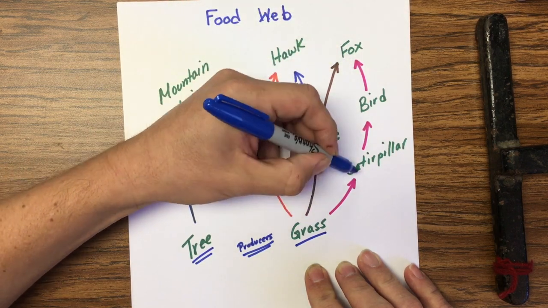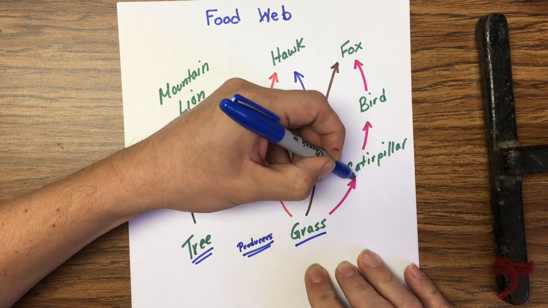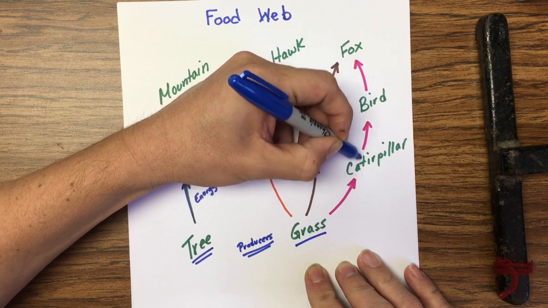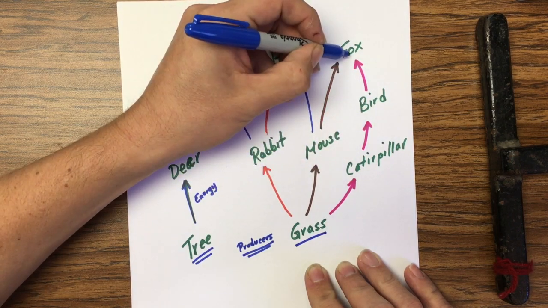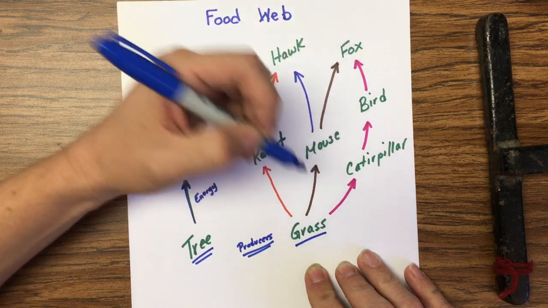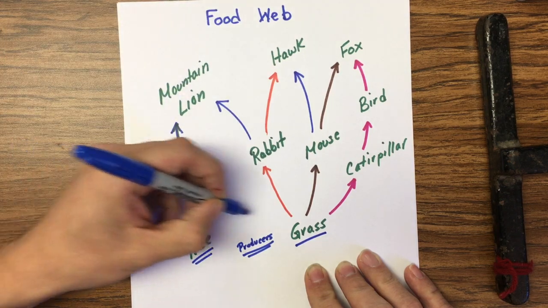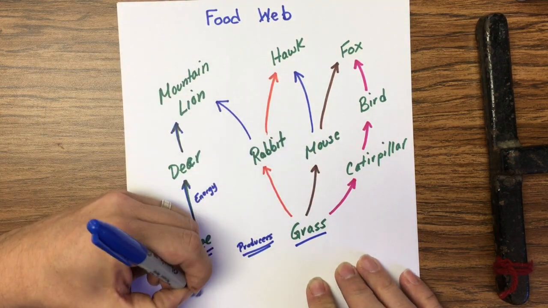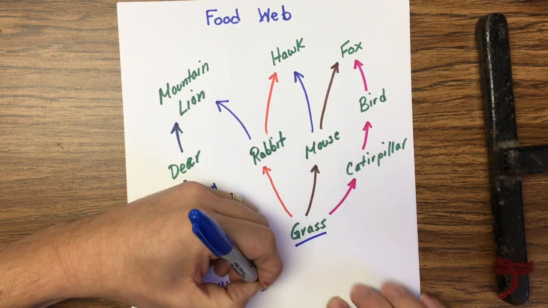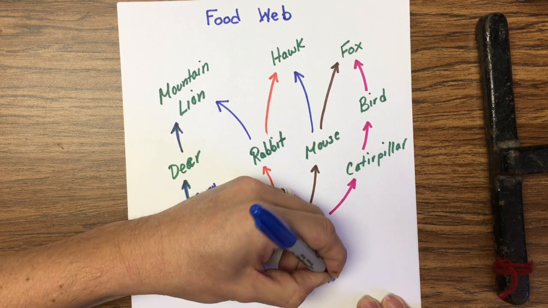Now, let's go to the next one. Caterpillars eat the grass, so energy goes from the grass to the caterpillars. Birds eat caterpillars, so energy is going that way. And the fox eats the bird, so energy is going that way. So it's very important that you understand that a food web is multiple food chains.